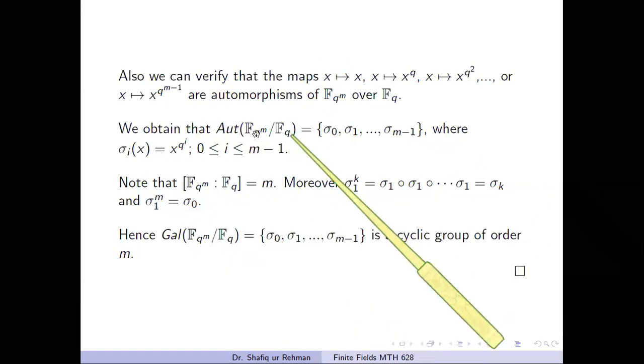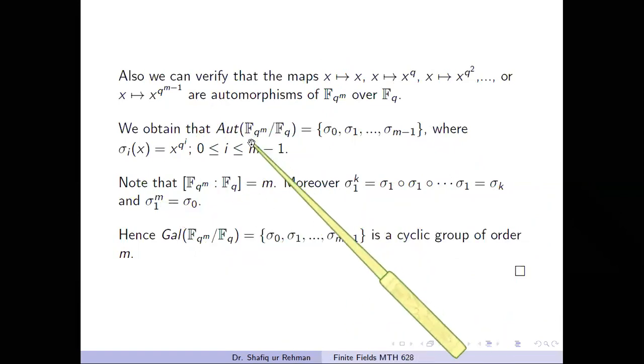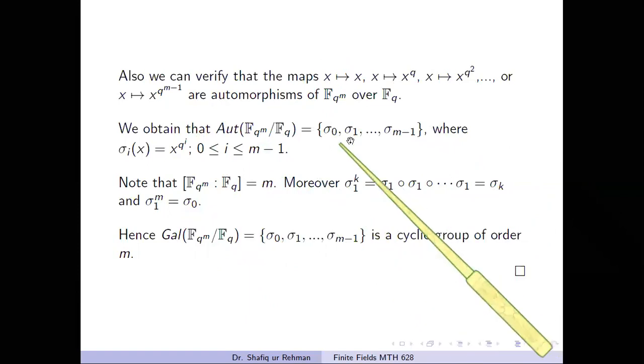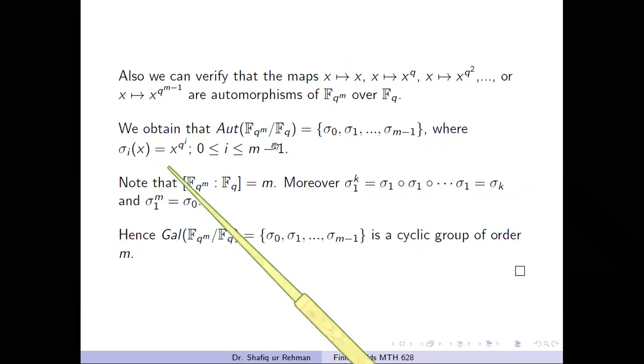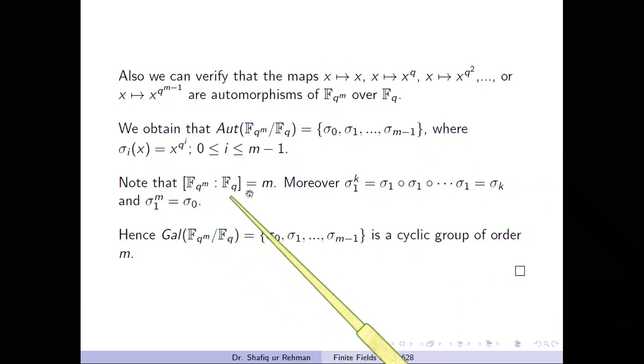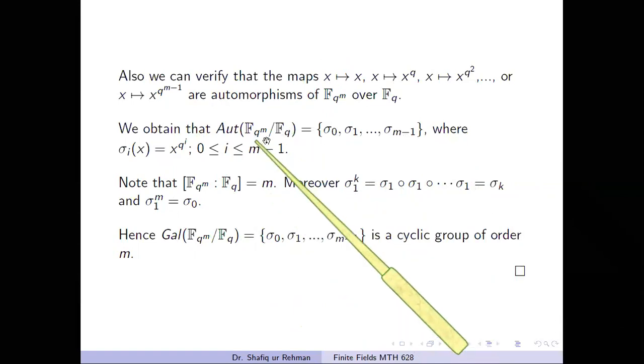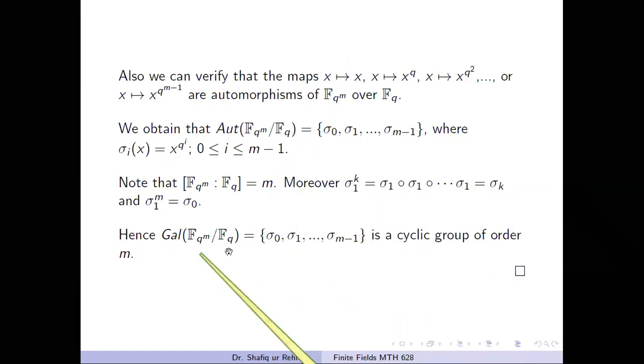Hence we obtain that the set of all automorphisms of Fq^m over Fq consists of these mappings, where this is the defining rule of these mappings. And note here that the degree of the field extension is m, therefore this is a Galois extension, and hence the Galois group is given by this set, which are all the automorphisms.